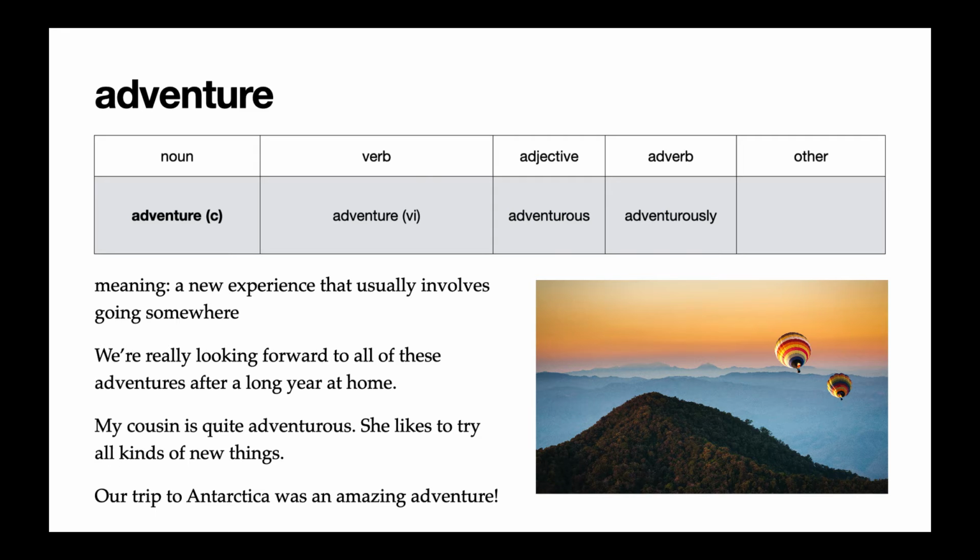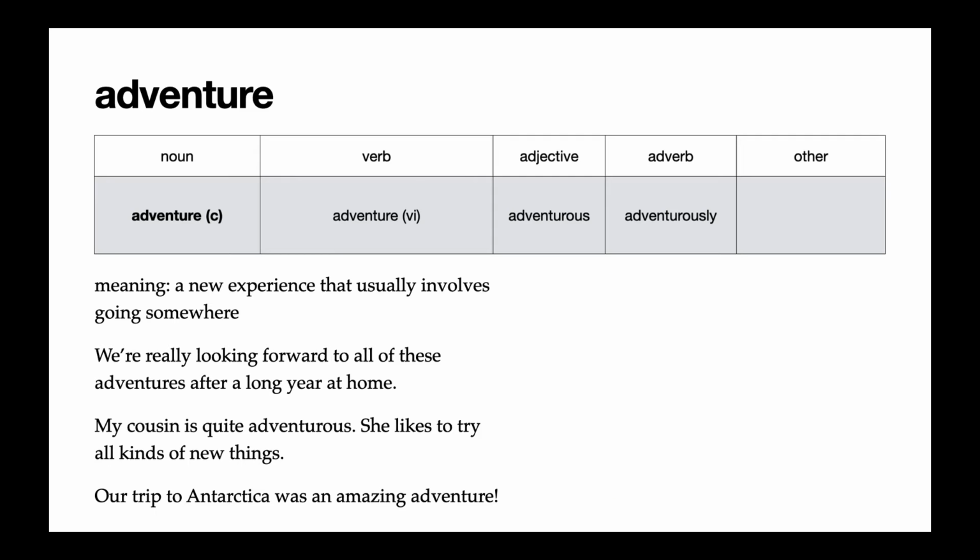And the third example uses the noun form again. Our trip to Antarctica was an amazing adventure. Sometimes we can see adventure used as a verb, which means to go on an adventure. Like she adventured all around the world, but it's more commonly used as a noun.